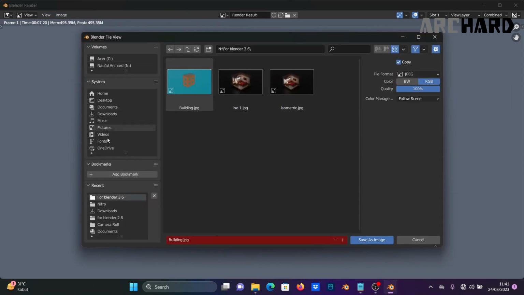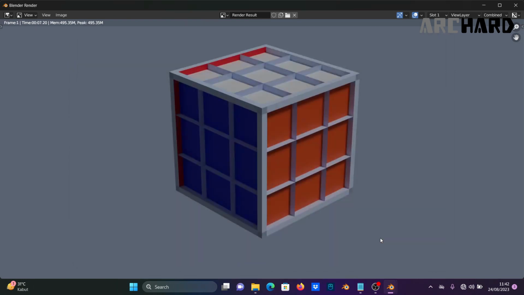You can choose the directory of this photo. I want to change the name to Rubik cube like this and click Save as Image.